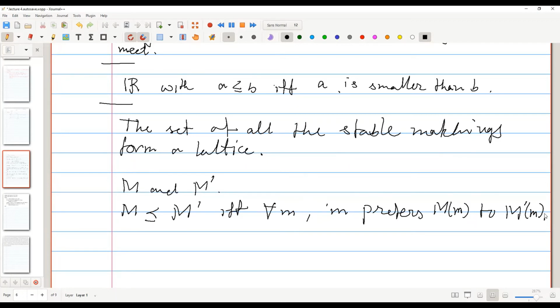So basically for each man, he prefers his partner in the matching M to the matching M prime. If it happens, then we say that M dominates M prime, or M precedes M prime. So this will be the partial order.